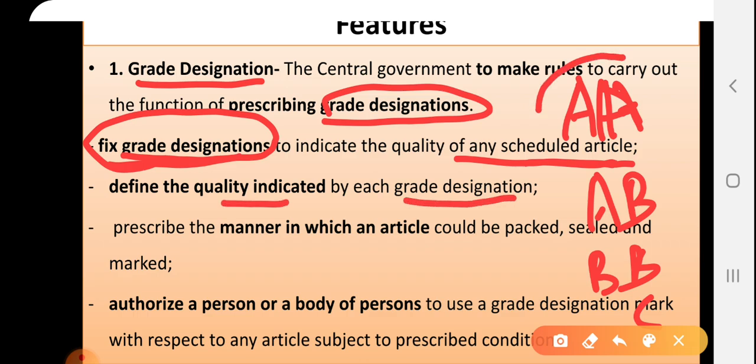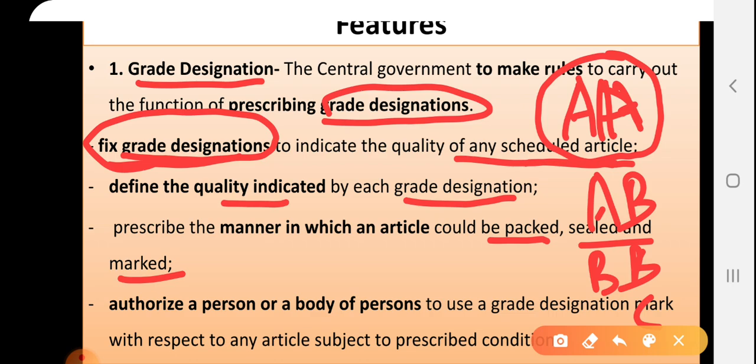Now we have allotted the grade A to apples, but what is A? What kind of apples is supposed to come under this A grade? Likewise, they are defining the quality indicators. Then they prescribe the manner in which an article could be packed, sealed and marked. They also give some conditions on which the produce is supposed to be packed, sealed and marked. Then they authorize a person or body of persons to use grade designation marks with respect to any article, subject to the prescribed conditions.